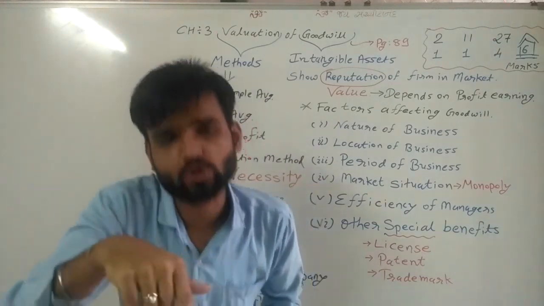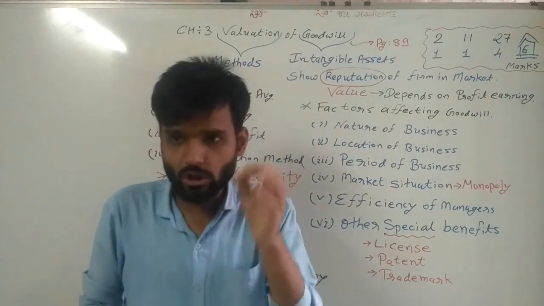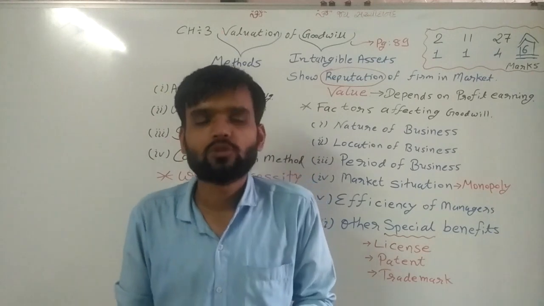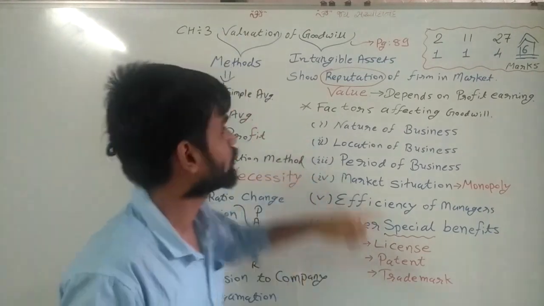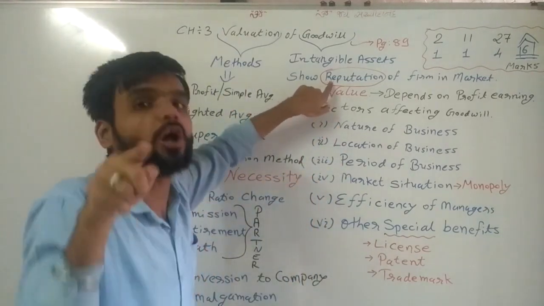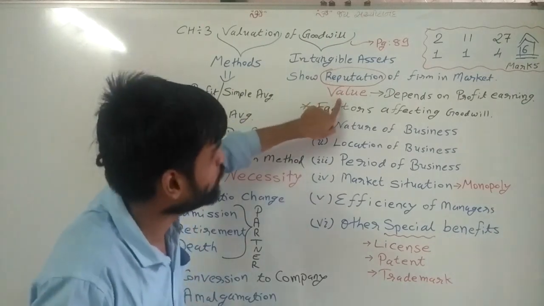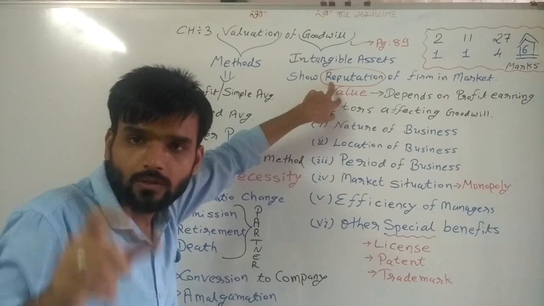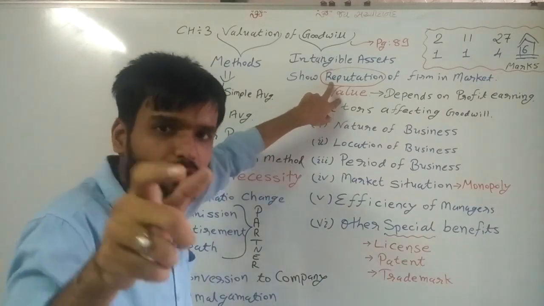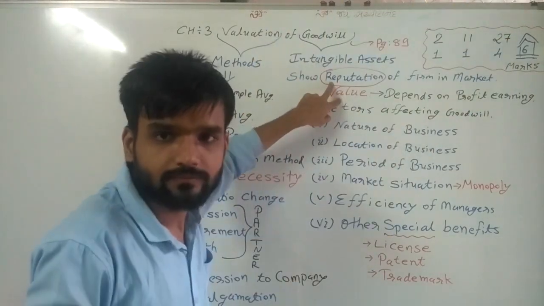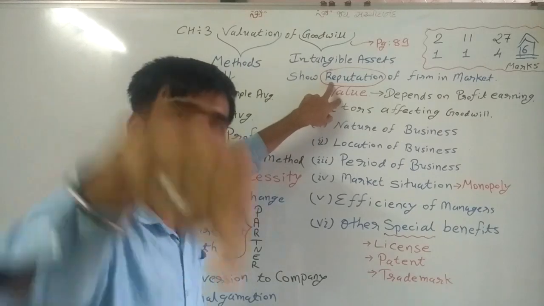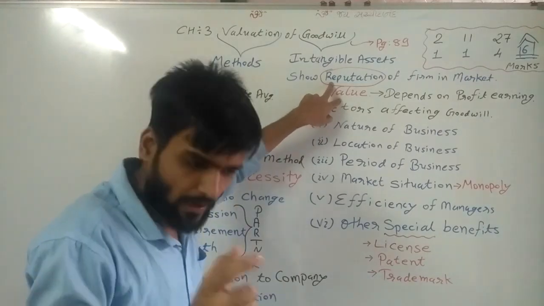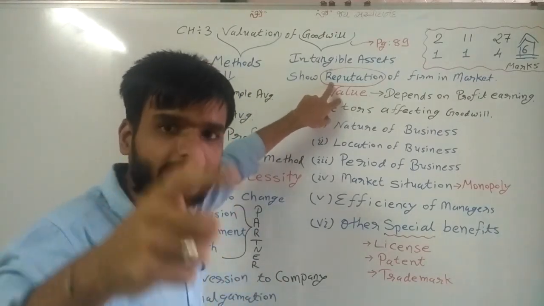Now a second definition is also given. Actually goodwill is a value. Now what is the value of goodwill? Value of what? Value of reputation. If you have a reputation in the market, then what is the value of that reputation? 5,000, 10,000, 5 lakh, 20 lakh, 50 lakh?